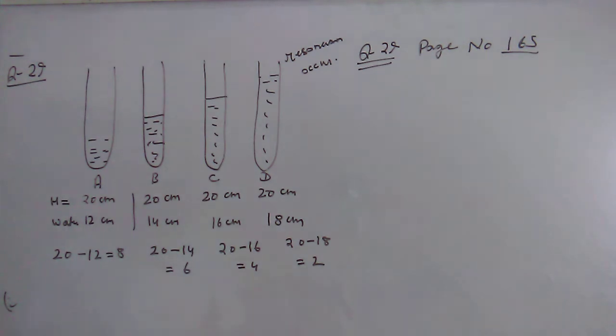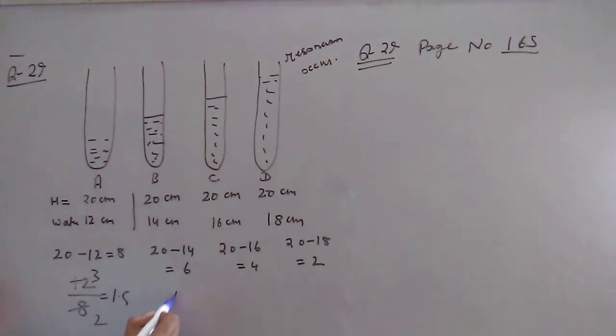Now let us see. Here it is 8 and here it is 2. The height of the water column is 12. So 12 upon 8, we can reduce it: 4 twos are 8, 4 threes are 12. So we are getting 1.5.